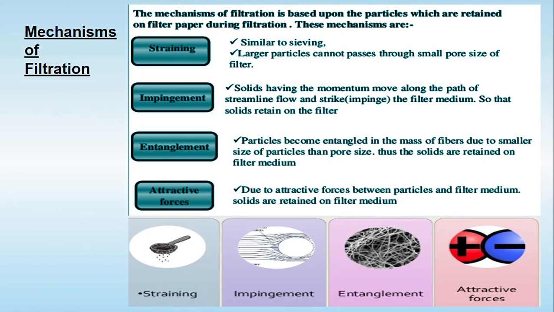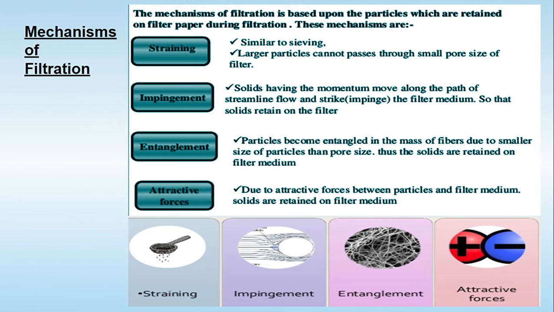Let's try to understand the first one, which is called straining. Straining is similar to sieving. I have another video on size separation, that is sieving. Go and look at that video, in which I have explained various things about sieving in detail. Here the larger particles cannot pass through the small pores of the filter medium.